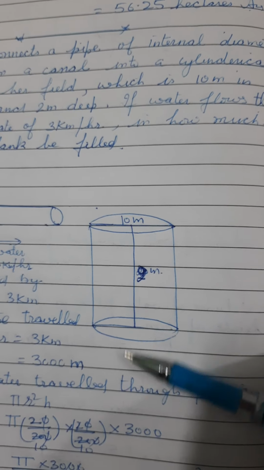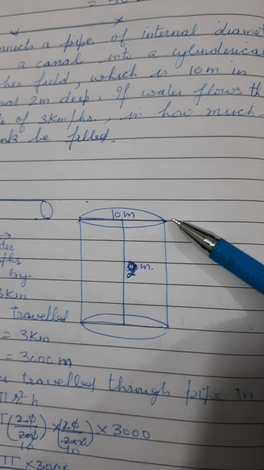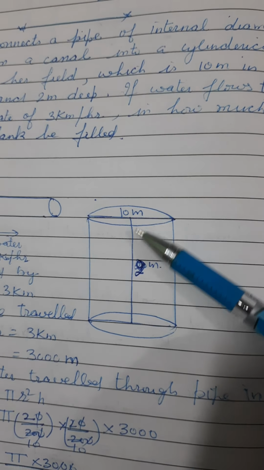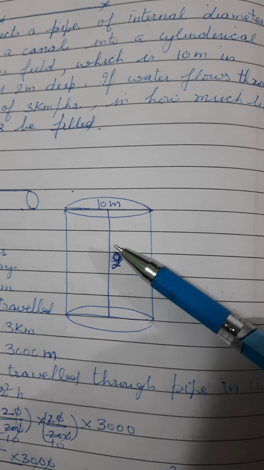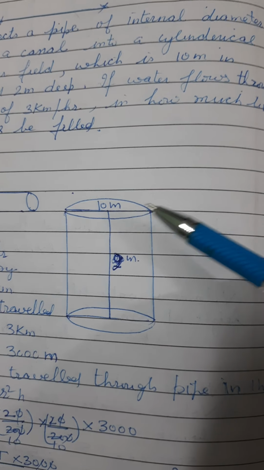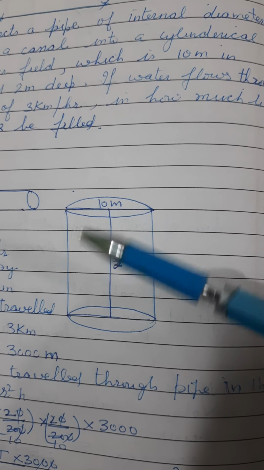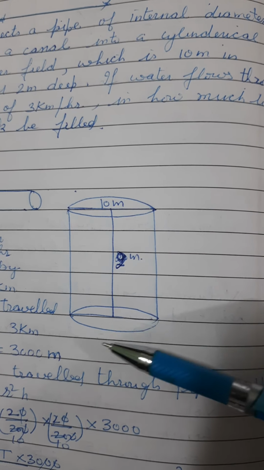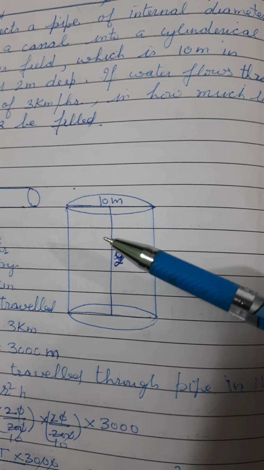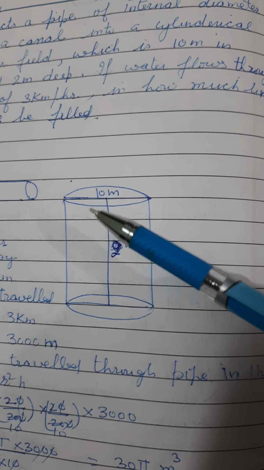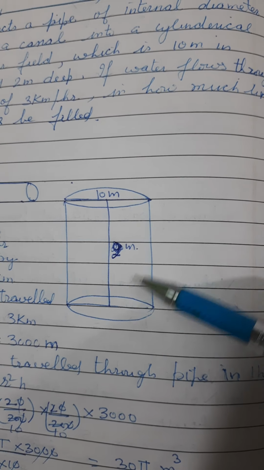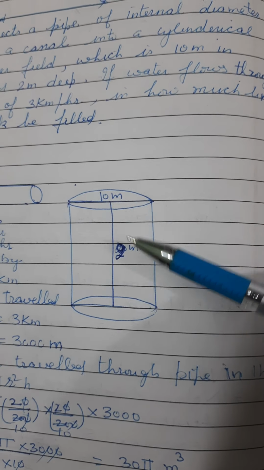See here, the height is 2 meter, the diameter is 10 meter, then 10 by 2 will be the radius. Pi r square h we use to find the volume of this tank. The volume of this tank will tell us the capacity of the tank in which the water will be filled. The quantity of water that will be filled in this tank will be equal to the volume of this tank.